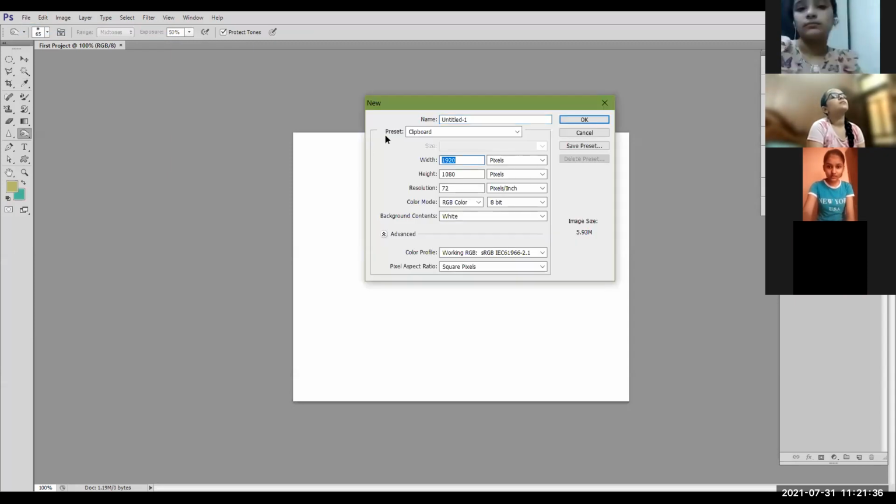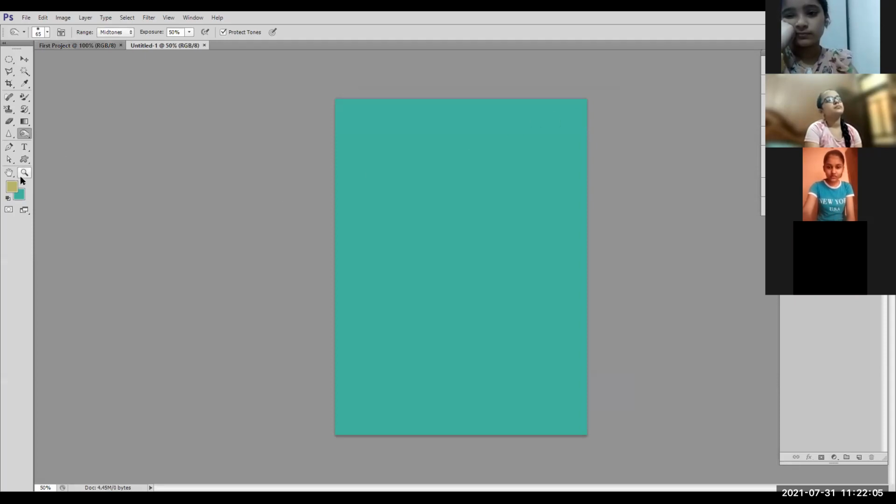Now click on File menu, New option. Give the size of the stage. Suppose here now I'm giving it is 15 by 20. 15 inches. I'm measuring it in inches, 15 by 20. And I'm giving background content as background color. Okay? Now this is a foreground, this is the background color. Now background color is cyan color, like the sea blue green color. Click on OK. Now whatever background color is selected here, that background color is applied to the stage and the size which you had defined. Clear?